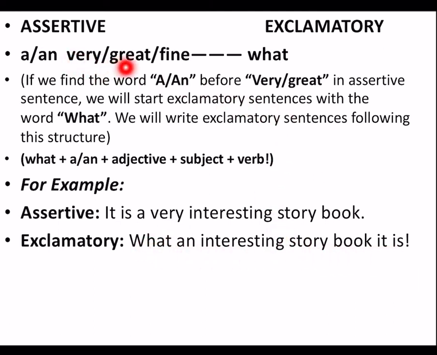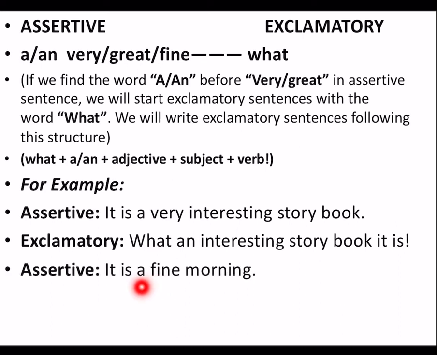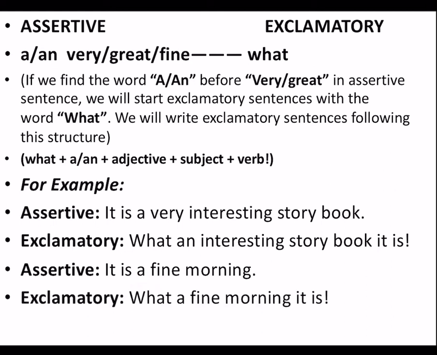So, if very, great or fine is there in the sentence and it has a or an in front of it, we will begin the sentence with what. It is a fine morning. Here we have the word a over here. So, we will begin it with what a fine morning it is. This is the same explanation that I have just told you, and this is the format of the sentence for you to go through.